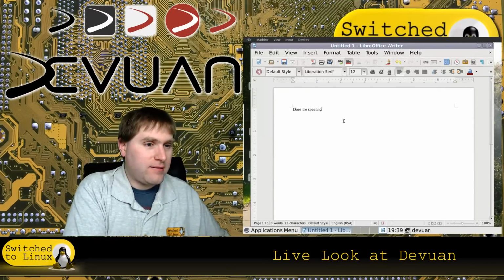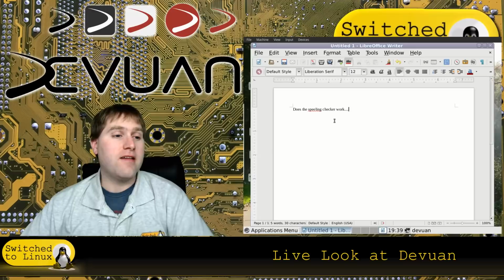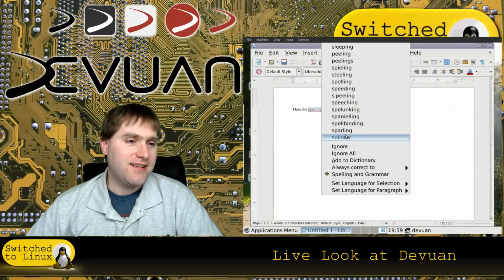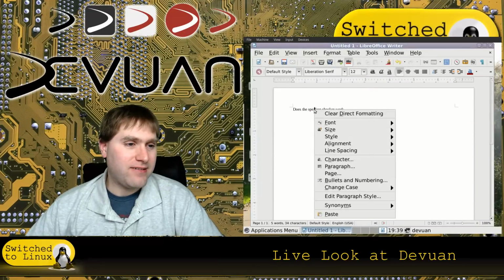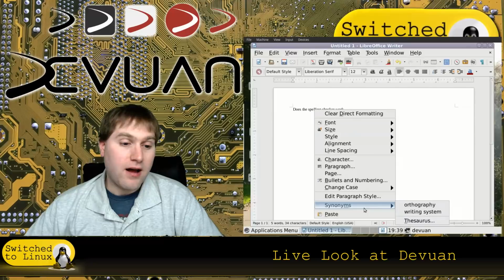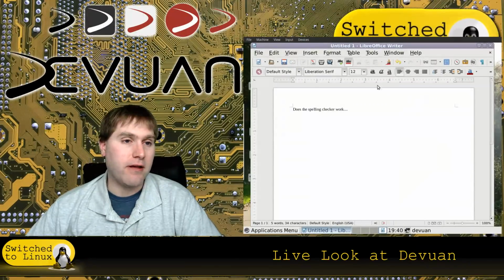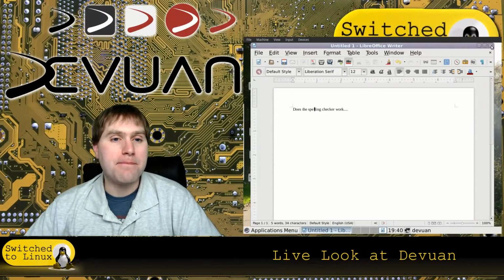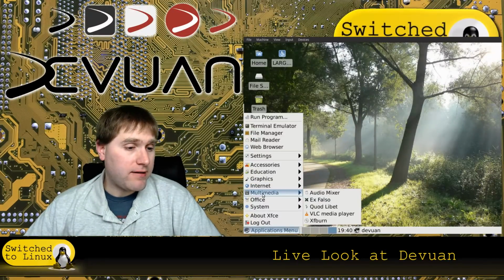Does the spelling checker work? So it does appear that the spelling checker works. There it is. Do we have synonyms installed? Oh, we even have synonyms installed. That's actually pretty rare to have the synonyms installed there. So it is a much older version of LibreOffice, but they do have all the bells and whistles installed and ready to go with it. So that is actually pretty nice.